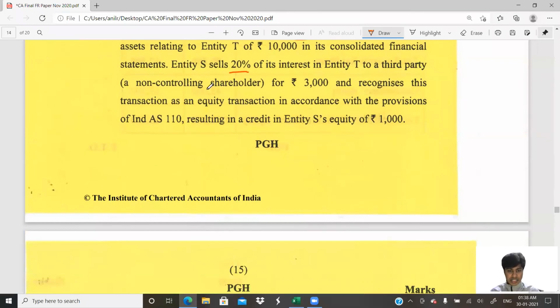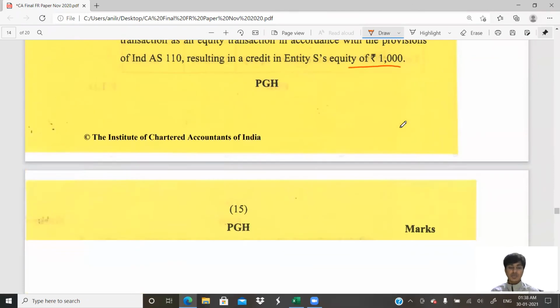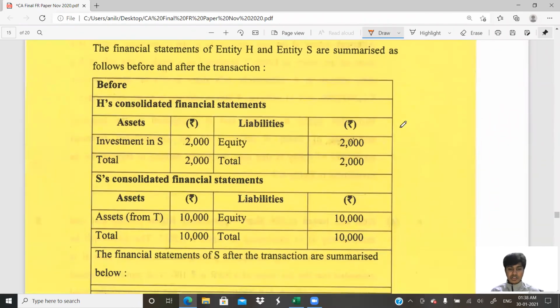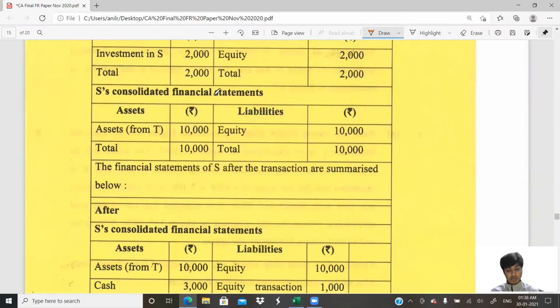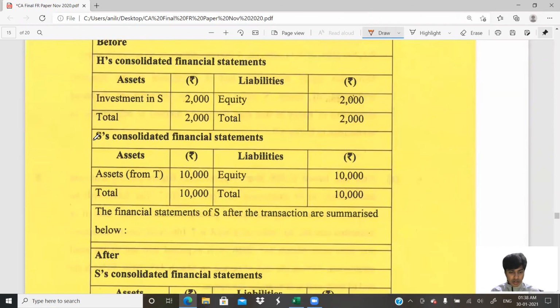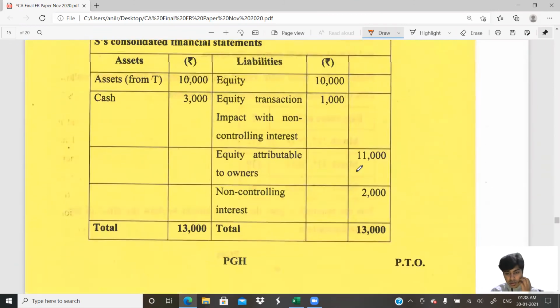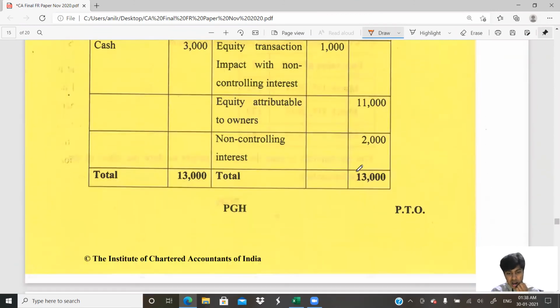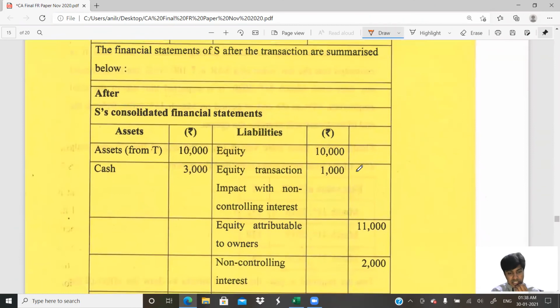And recognize the transaction as an equity transaction in accordance with the provisions of Ind AS 10. They've taken it as 1,000 equity. The financial statements of H and S, before and after, are both given. Concentrate on S. Equity is 10,000. If they sell 20%, this equity should come down to 8,000. Have a look, the consolidated part is being given.